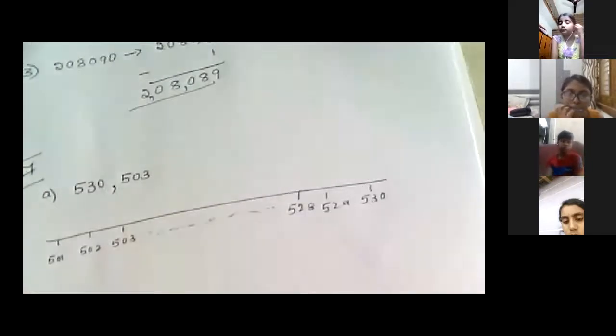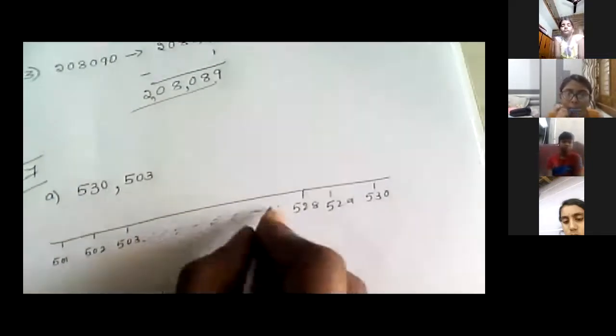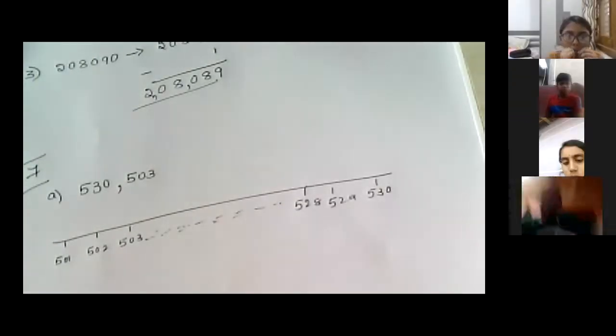Instead of writing all the numbers, I have written these three and these three, and in the middle I have written "so on". You have to imagine the numbers. Understood?